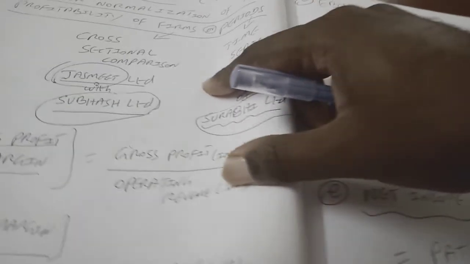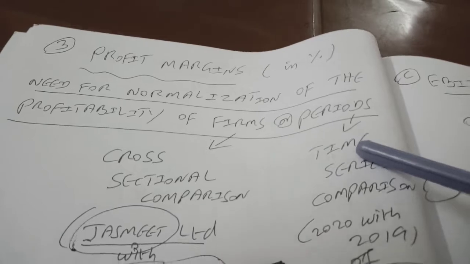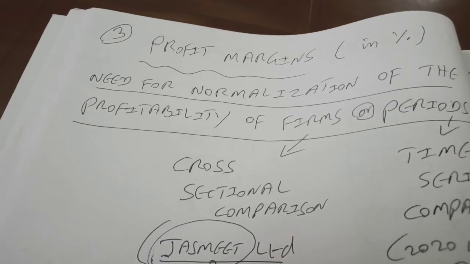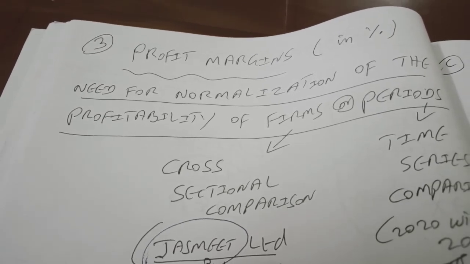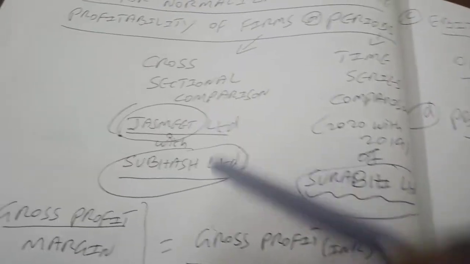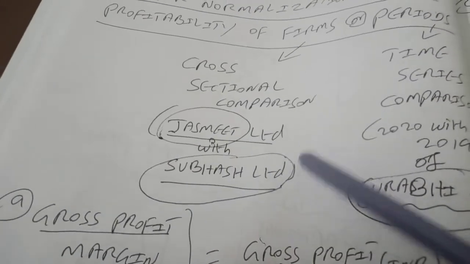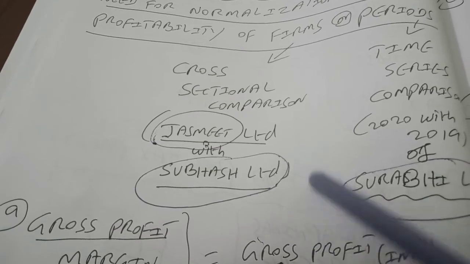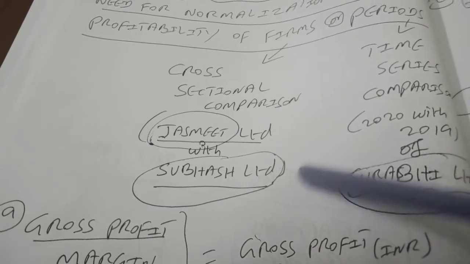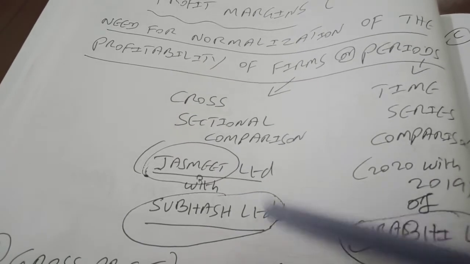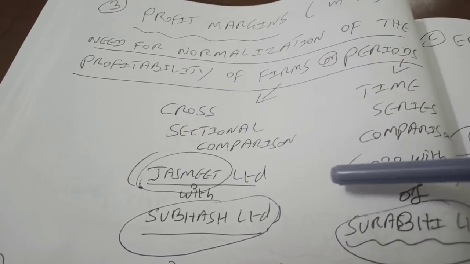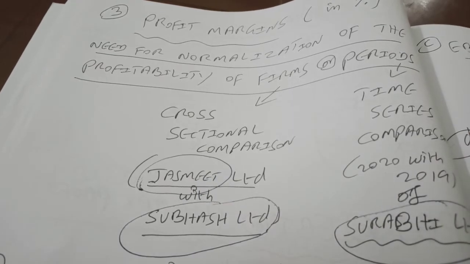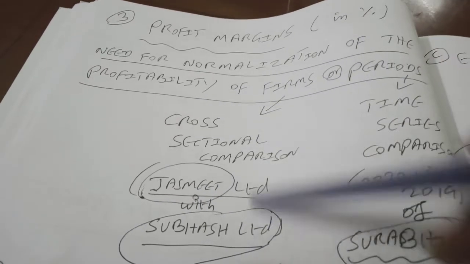I take you to the last question. Profit in absolute terms does not help us in knowing whether we are improving in our profitability or not. For example, I would like to know who is doing better, Jasmeet Limited or Shubhas Limited? Two of my students, so I have just given a hypothetical example using their names. This is known as cross-sectional comparison, because I am comparing one company with another for that same period.